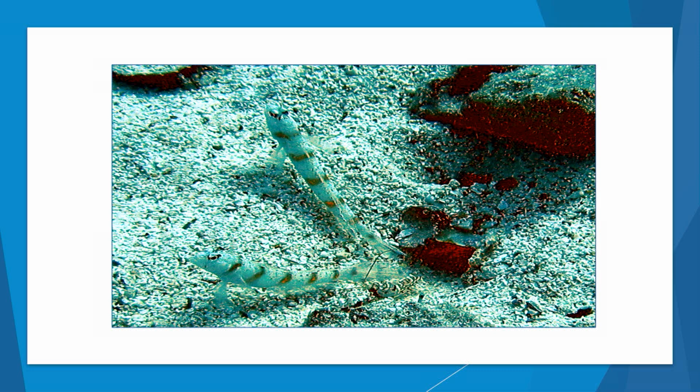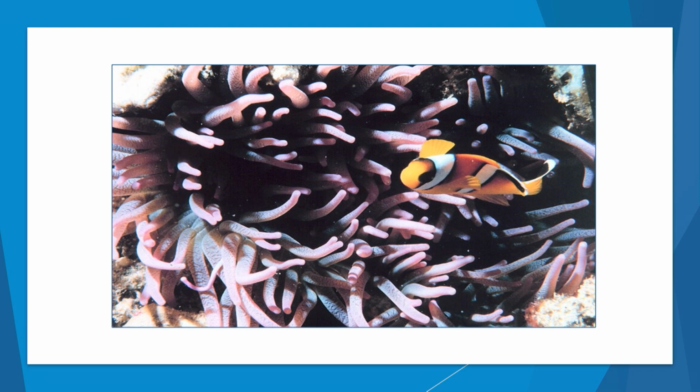The shrimp is really good at digging but can't see the predators. The goby fish can't dig because it has fins, but it has really good eyesight. So they team up to stay safe from predators. Okay, and then I think I have one more here. So yeah, this is a clownfish and a sea anemone.